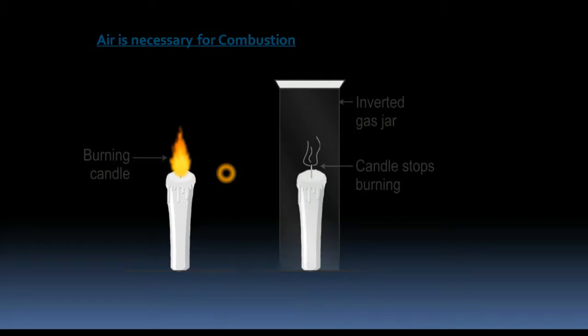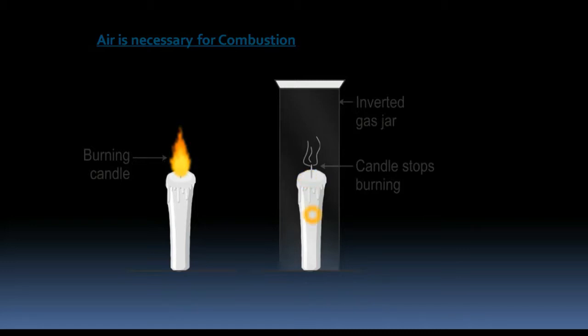Now why did it go off? Because when we put this glass, we have actually limited the amount of air which is being provided to the candle. When the glass was not there, there was plenty of air surrounding the candle, right? So it was utilizing the air, the oxygen, and the process of combustion was taking place. But now when we have put the glass, only that much air which could be accommodated inside this glass is there. A little amount of air is there, right?